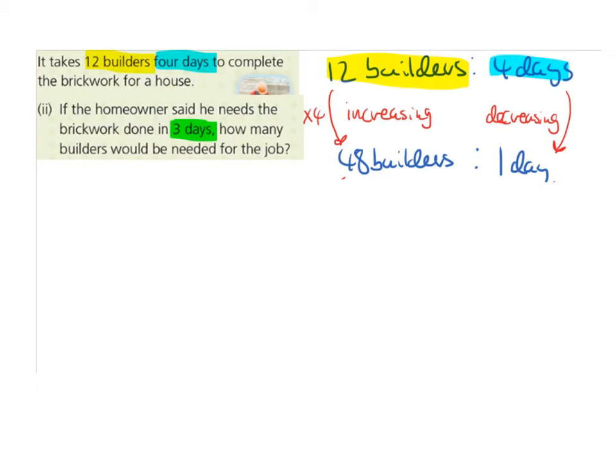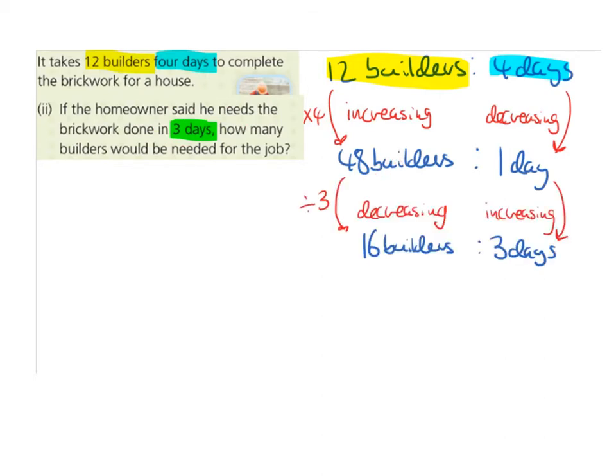So now we know how many builders it will take to do the job in 1 day. Now we want to know how many builders it will take to do the job in 3 days. So 1 day needs to go up to 3 days. So if the number of days is increasing, the number of builders will be decreasing. So to go from 1 to 3, we're technically multiplying by 3. So on the other side, we're going to divide by 3.